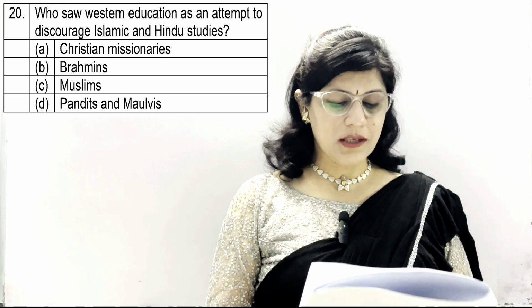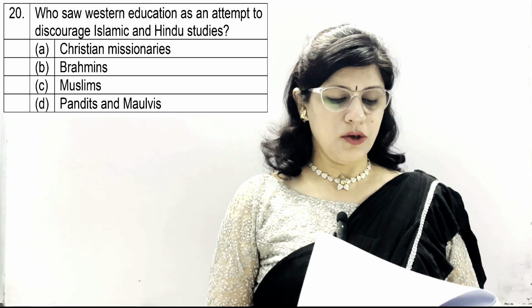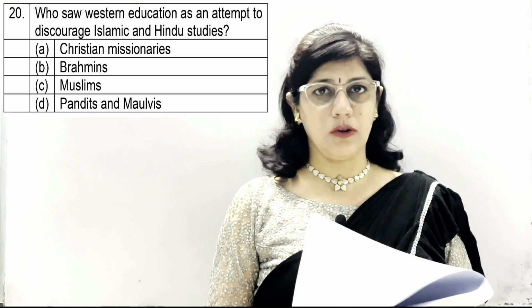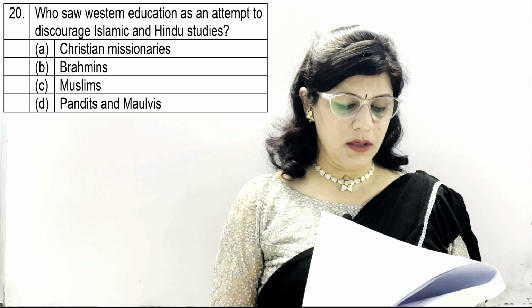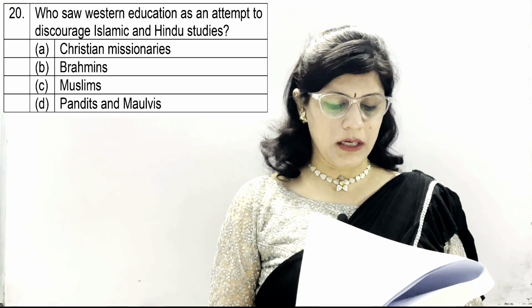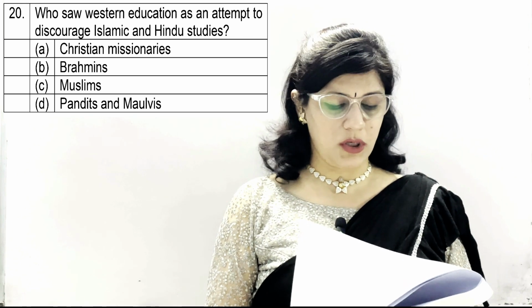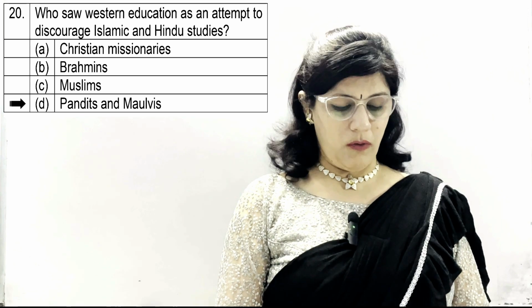Question number 20. Who saw Western education as an attempt to discourage Islamic and Hindu studies? Option number A. Christian missionaries, B. Brahmins, C. Muslims, and D. Pandits and Maulvis. And the correct option is Pandits and Maulvis.